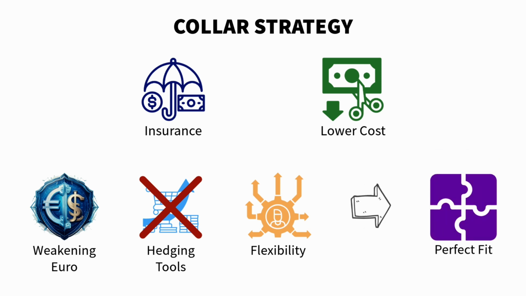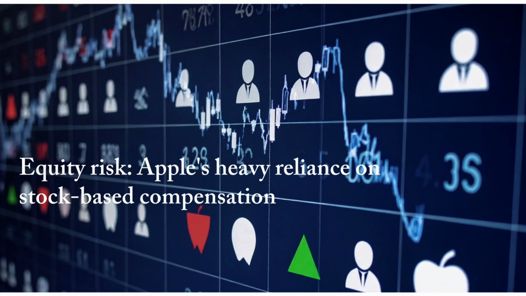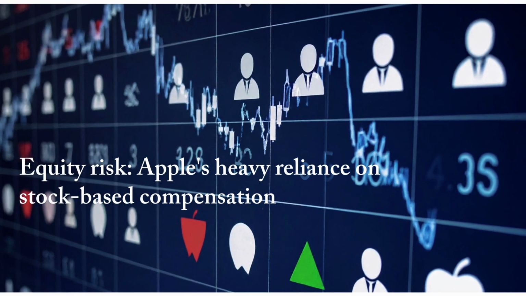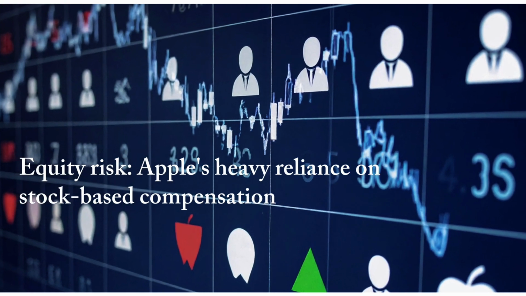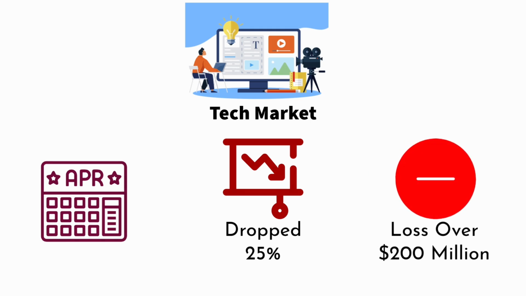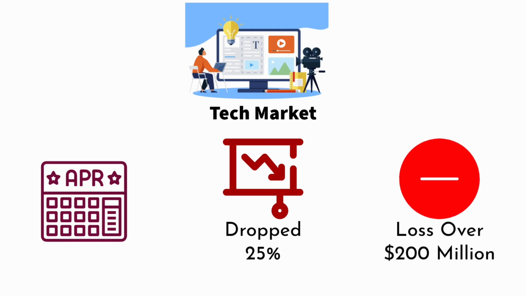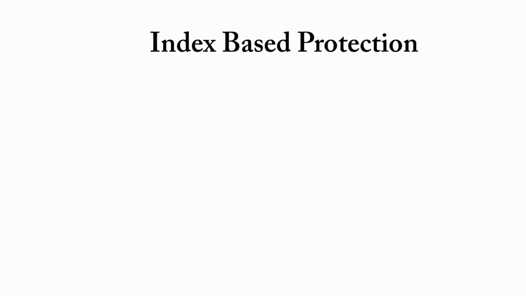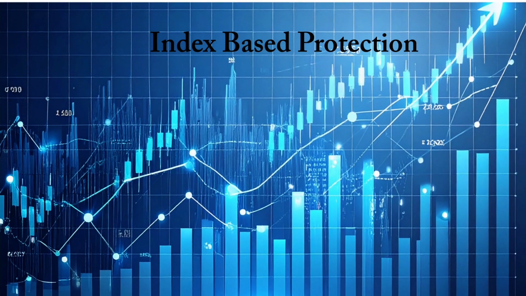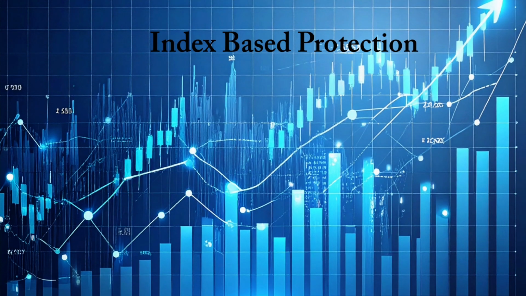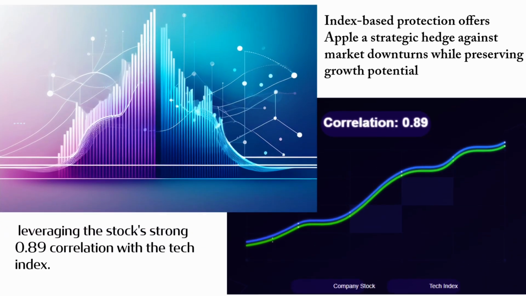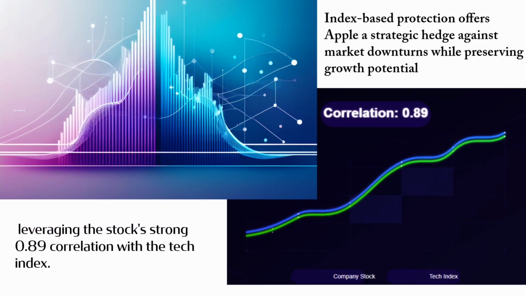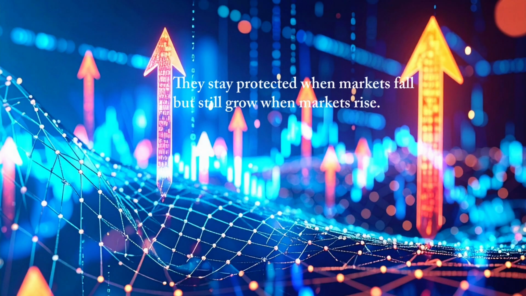Next is equity risk. With Apple heavily relying on stock-based compensation, market drops like the 25% tech dip we saw in April can seriously affect employee morale. Our solution here is an index-based protection. Since Apple's stock moves closely with the tech index, about a 0.89 correlation, this gives them a solid hedge against market downturns while still letting them benefit when the market rises.